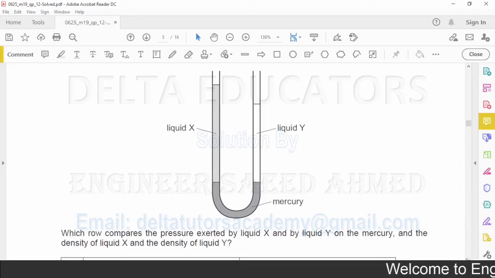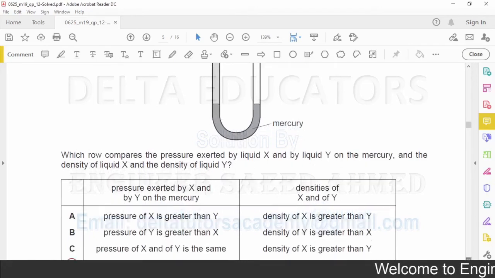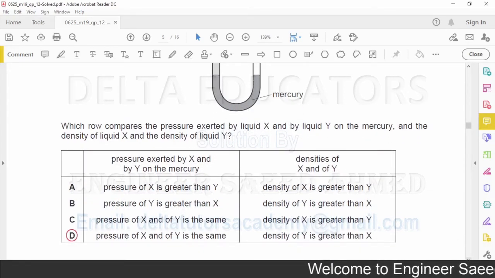Now we check the options. Here we have two columns. In the first column it is given the pressure exerted by X and by Y on mercury. Pressure exerted by X and by Y on mercury is the same, and it is given here in options C and D. Pressure of X and Y is the same is given in C, and the same thing is given in option D. So possible options are C and D.